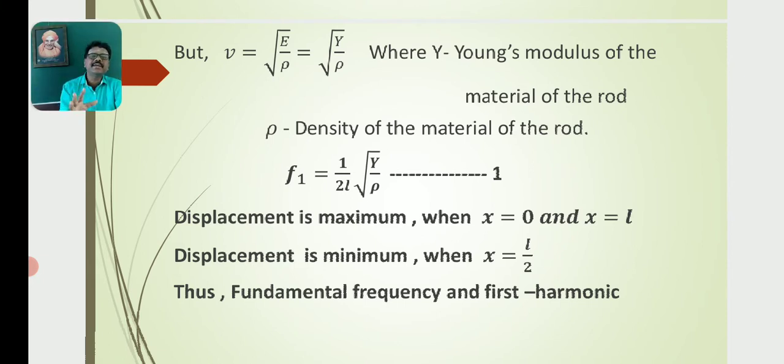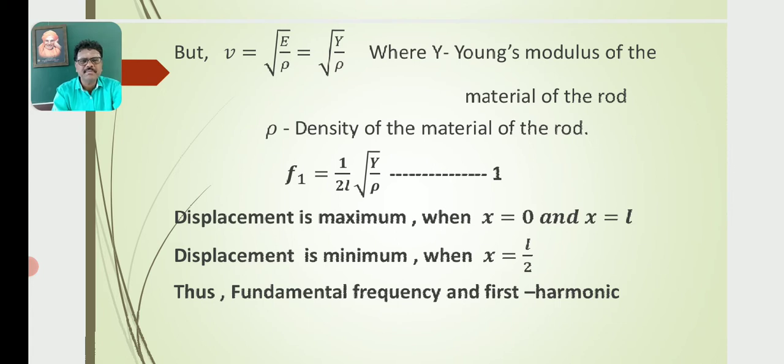So this is known as the fundamental frequency and the first harmonic, where F1 is the expression for the fundamental frequency and is known as the first harmonic. Displacement is maximum when x is equal to 0 and x is equal to L in the first mode of vibration.